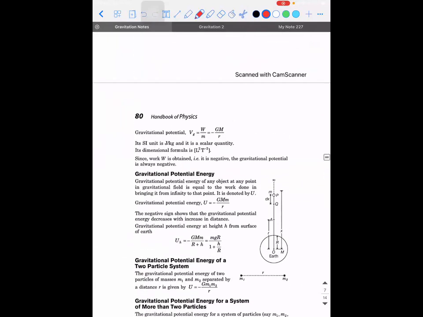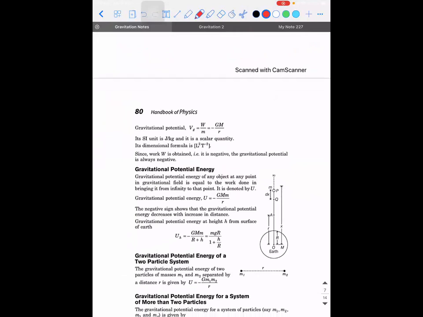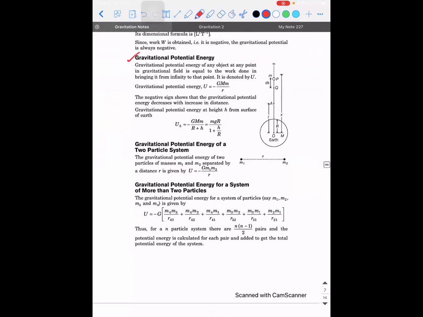So we have seen what is gravitational potential energy, right? See, gravitational potential energy, the formula is U is equal to minus G into capital M into small m divided by R. So the negative sign indicates that the gravitational potential energy decreases with increase in distance. Secondly, if you need to calculate the gravitational potential energy at a height h from the surface of the Earth, then what is going to be the formula?